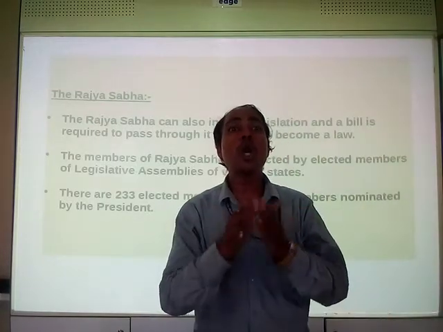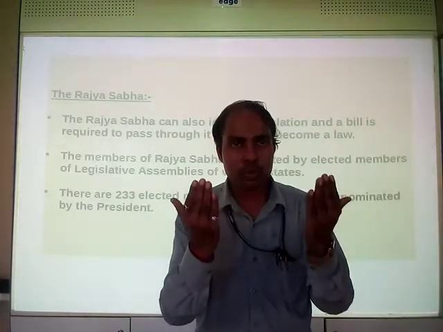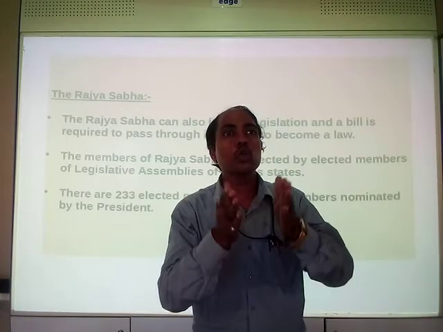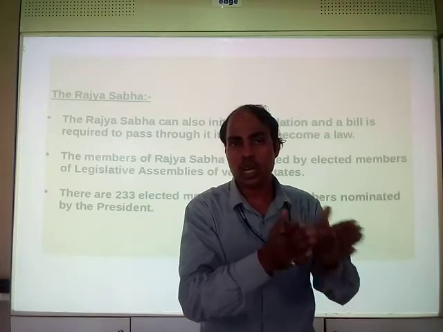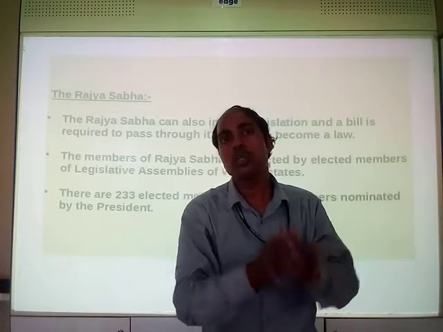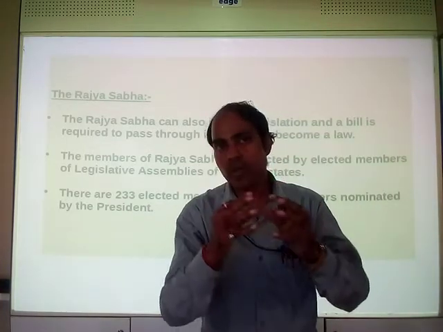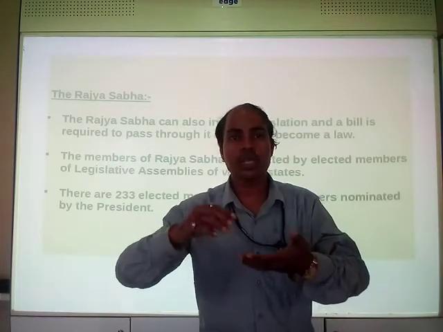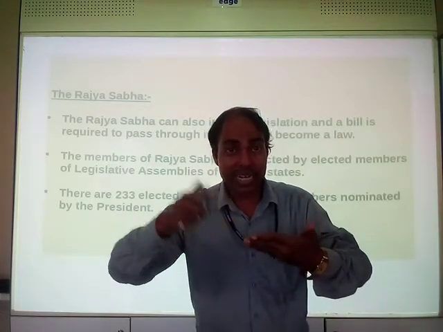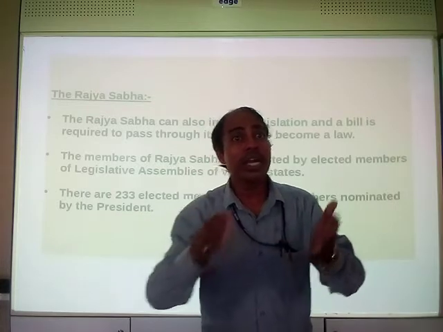If some law or rule needs to be made, it should be passed from Rajya Sabha first, because it is the upper house, the less powerful house. So that law is read in the Rajya Sabha.